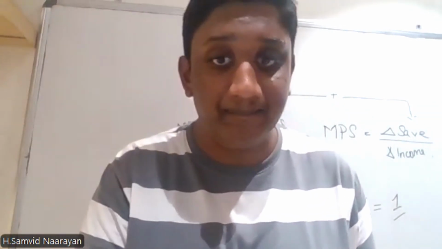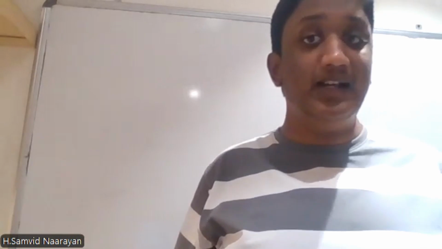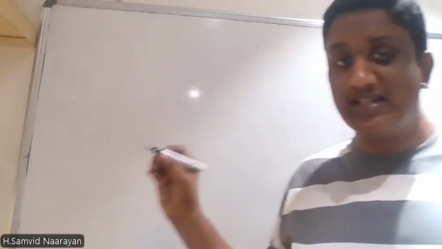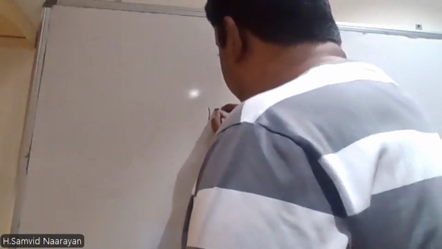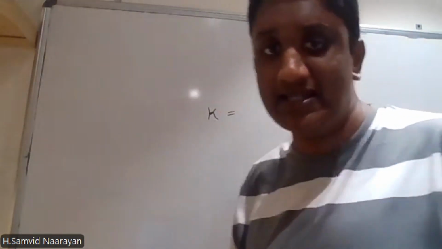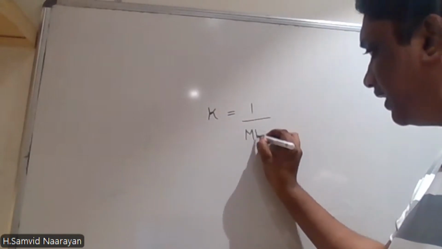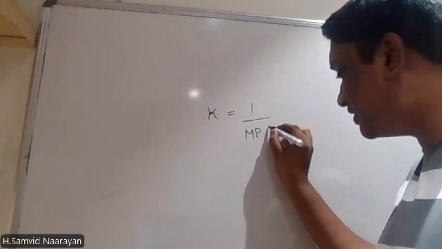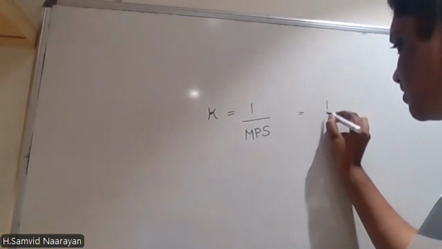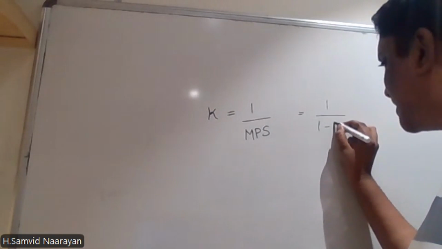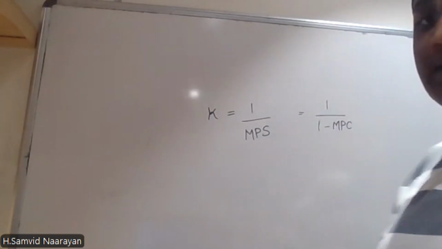And one more thing, there's something called consumption multiplier, which is represented by the letter K, which is actually the formula is K is equal to 1 by the marginal propensity to save. I'm sorry, 1 by the marginal propensity to save, which is also 1 by 1 minus marginal propensity to consume, right?